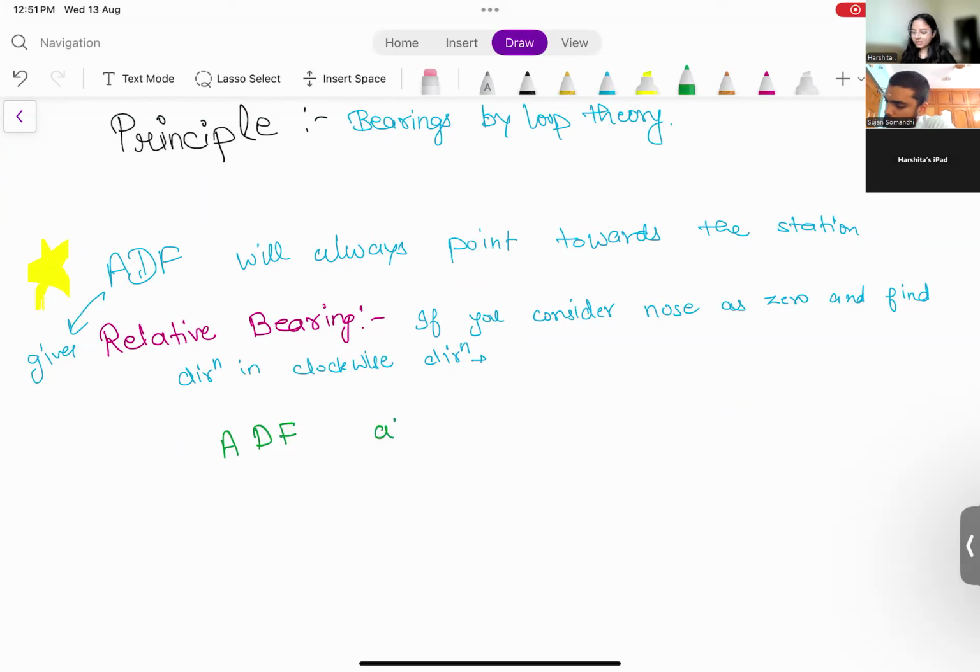ADF is also known as RBI. RB is relative bearing and I is indicator. ADF is automatic direction finder.